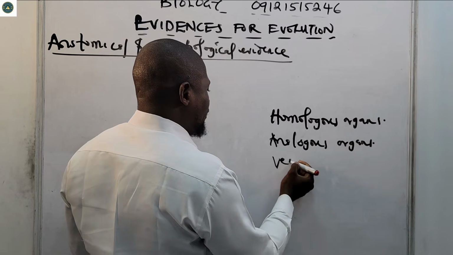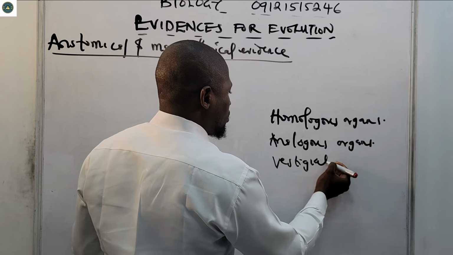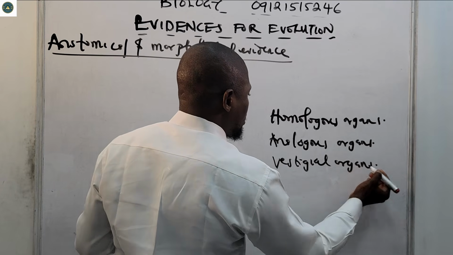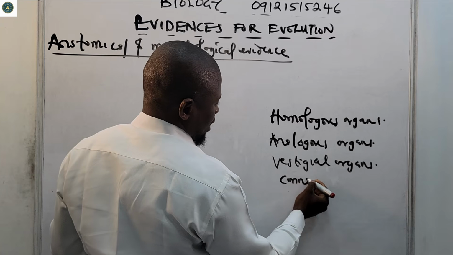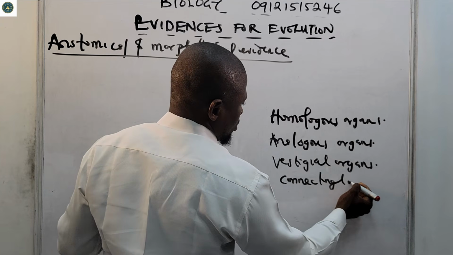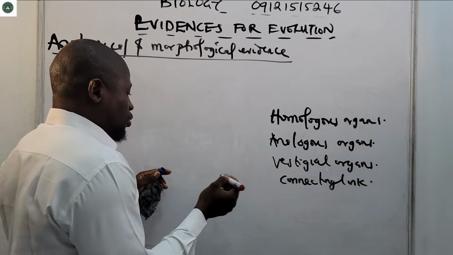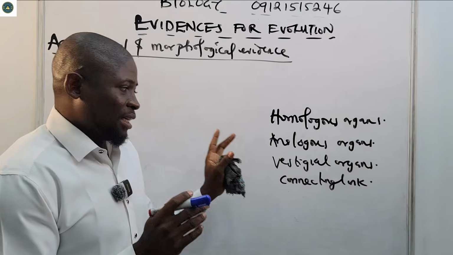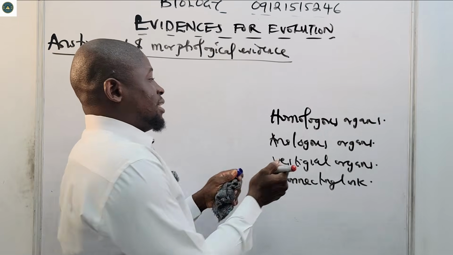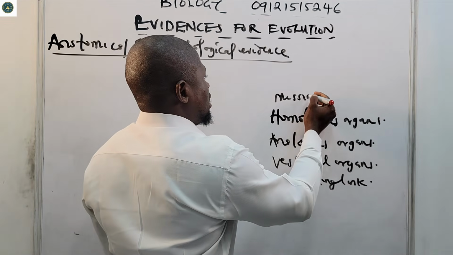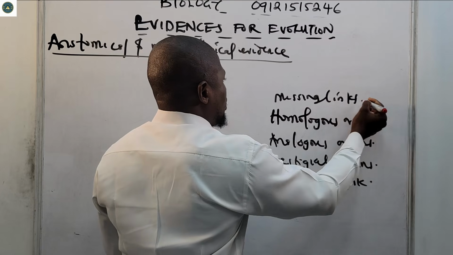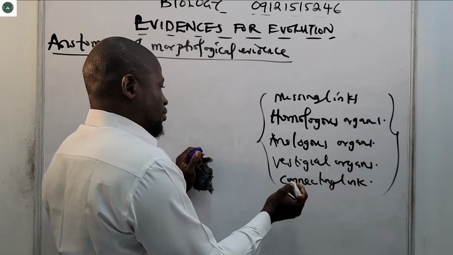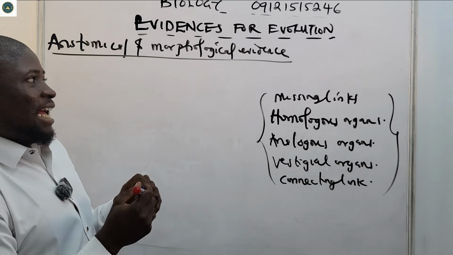Okay, they will have what? Vestigial organs. They also have what? Connecting link. Okay, all right. So these are the things that you are expected to know. Also, you must take note of missing links. So you must take note of all of these when it comes to anatomical and morphological evidences.